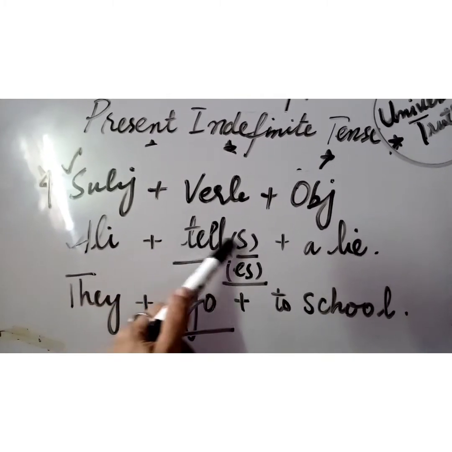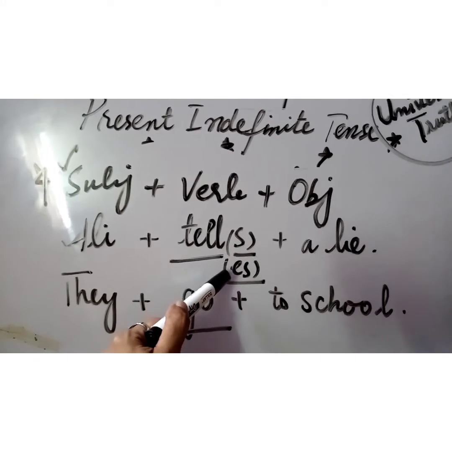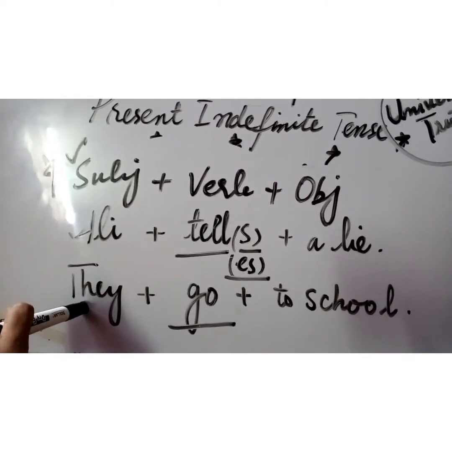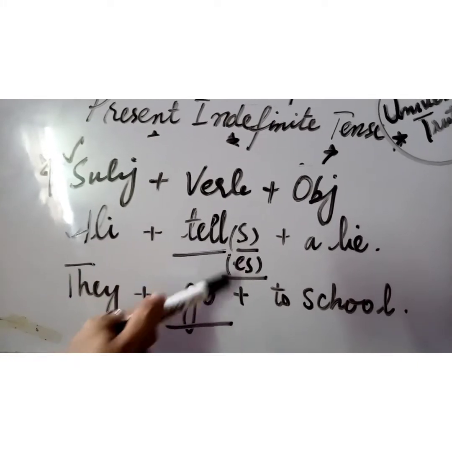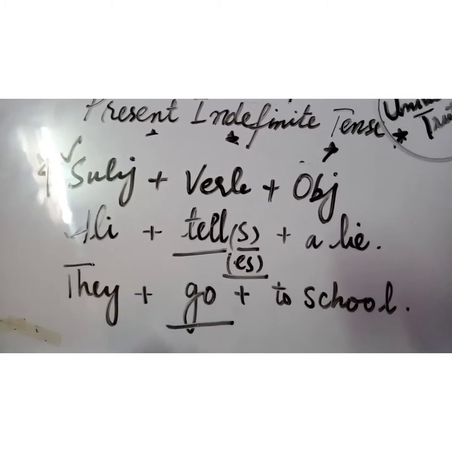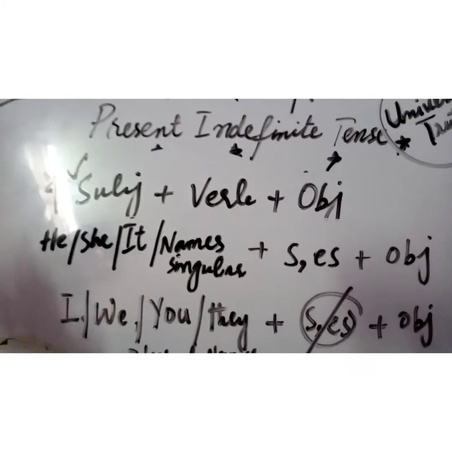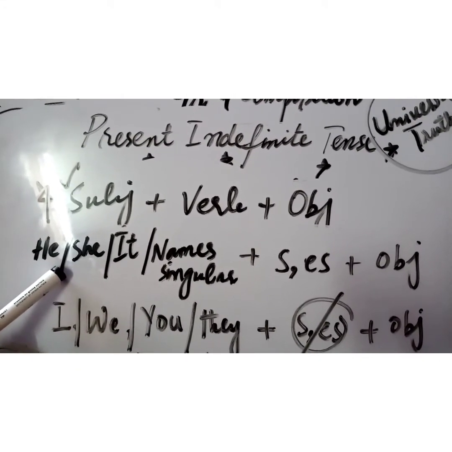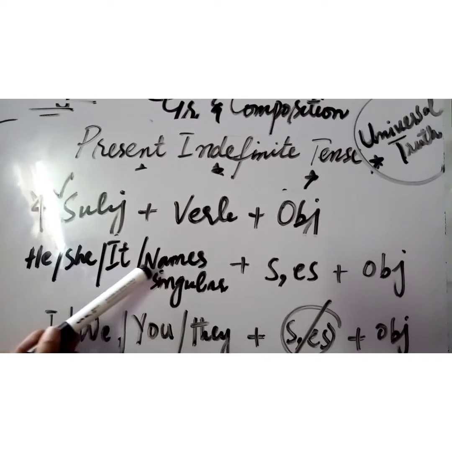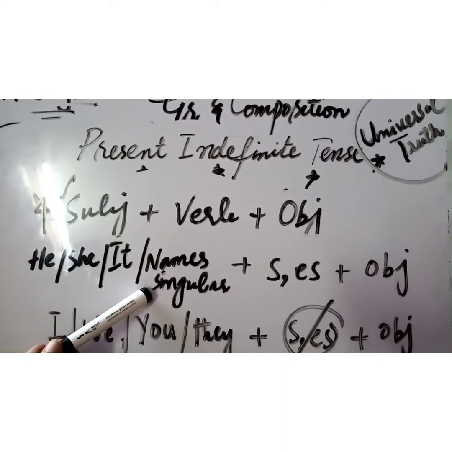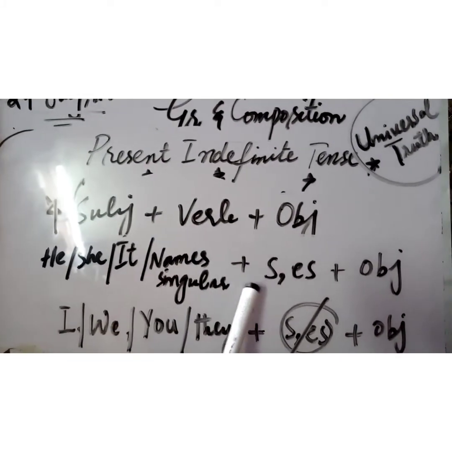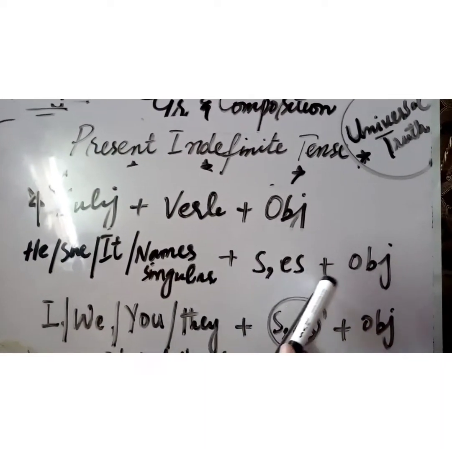With the main verb we use s or es with singular pronouns or nouns, and when we want to talk about the plural pronouns we won't use s or es with the main verb. Okay, like this, I have shown here the third person singular pronouns he, she, it, and with singular names like Ali, Arham, or whatever you want to use, plus verb, with verb s or es will be used, plus object.